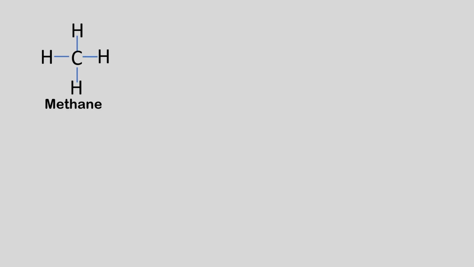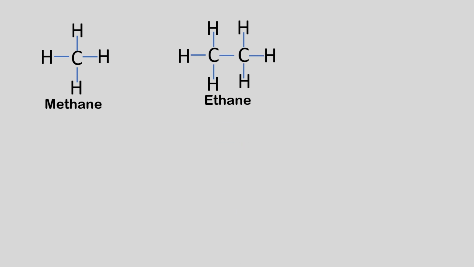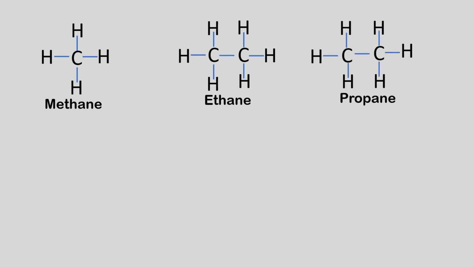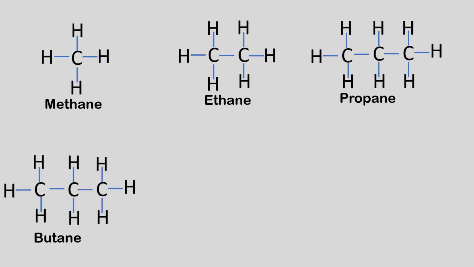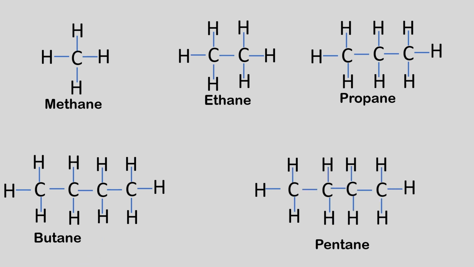Let's start with methane. To go to ethane, we need to push out one of the hydrogens and slot in CH2. From ethane to propane, we need to push out the CH3 and slot in a CH2. From propane to butane, likewise, we shall push out the terminal CH3 and slot in a CH2. And likewise, we can go to pentane in the same manner.